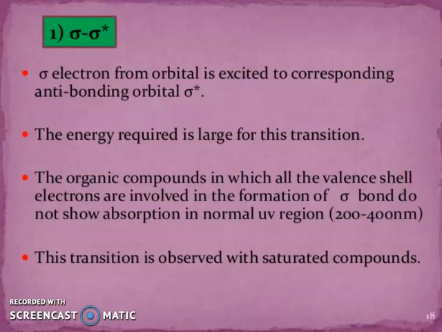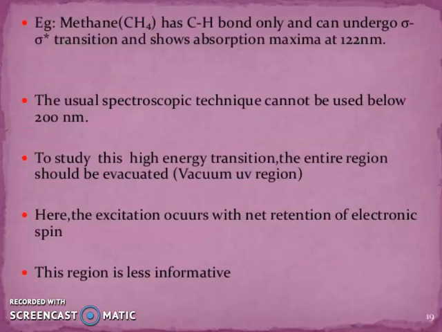Sigma electrons from the orbital are excited to the corresponding anti-bonding orbital, sigma star. The energy required is large for these transitions. The organic compounds in which all the valence shell electrons are involved in the formation of sigma bonds do not show absorption in the normal UV region, and this transition is observed with saturated compounds.